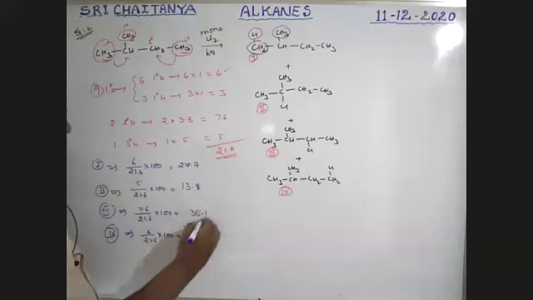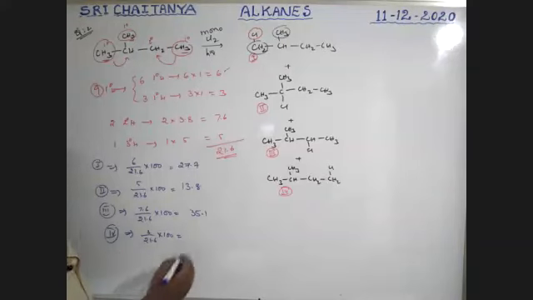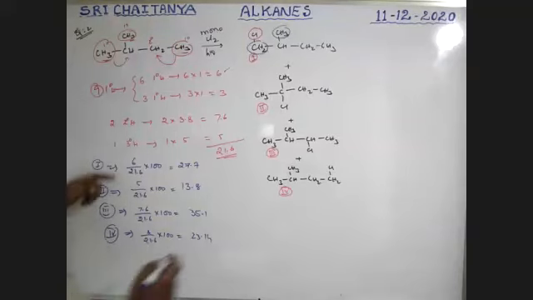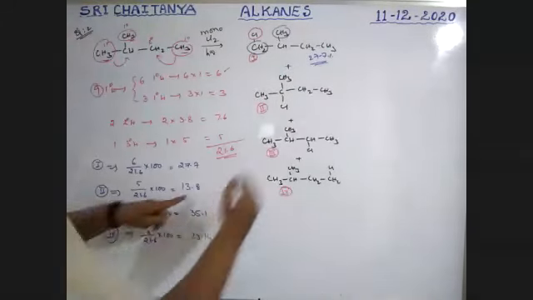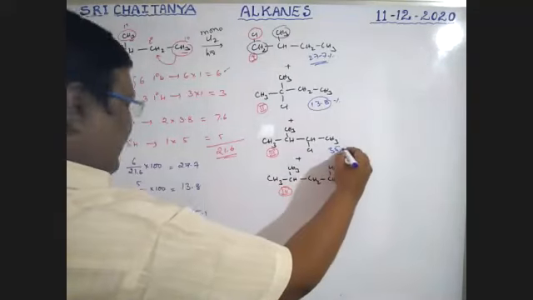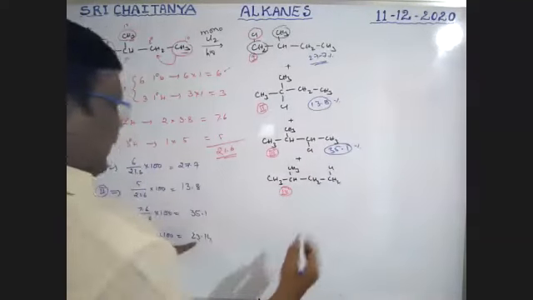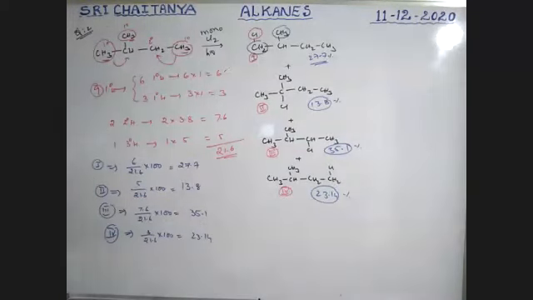$35.1. Next, 3 by 21.6 into 100 gives 23.14. Okay, boys. Finally, this is the first one. It is 27.7%. It is 13.8%. Its yield is 35.1%. It is 23.14%. No one is major, boys. All are available. That way it is not stereoselective. All are available. Okay. Next one.